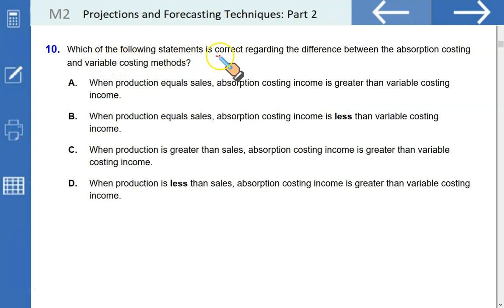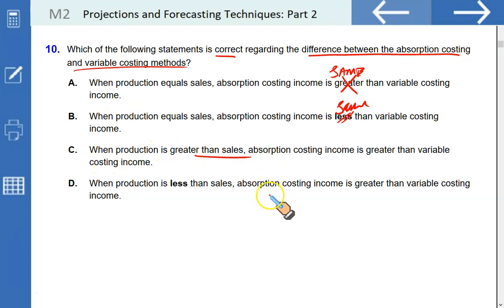Which of the following statements is correct regarding the difference between absorption costing and variable costing methods? When production equals sales, absorption costing income is greater than variable costing, wrong. They are the same. When production equals sales, absorption costing income is less than variable costing, no. Same, assuming there is no opening stock in both cases. When production is greater than sales, that means your absorption costing income will be higher than the variable costing.